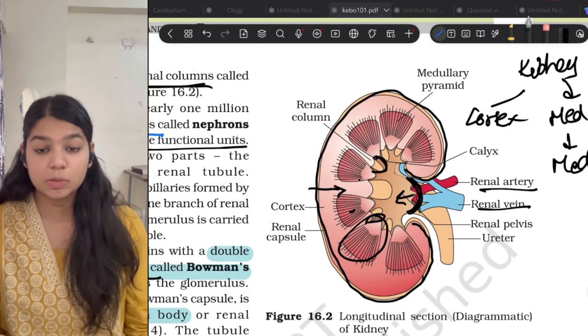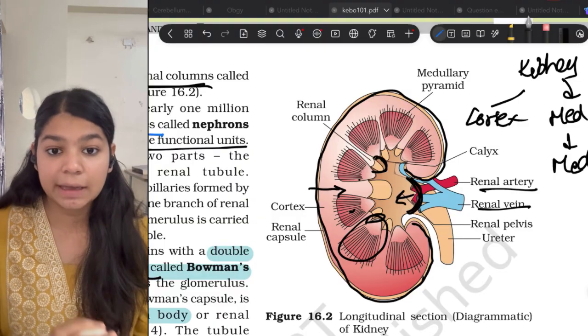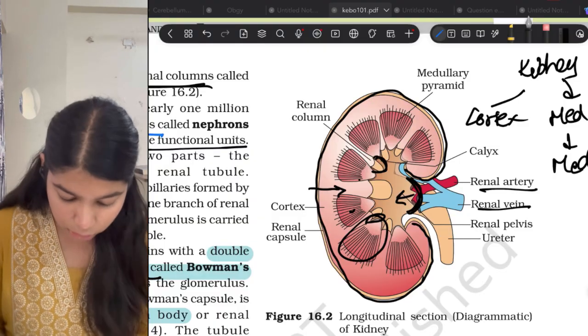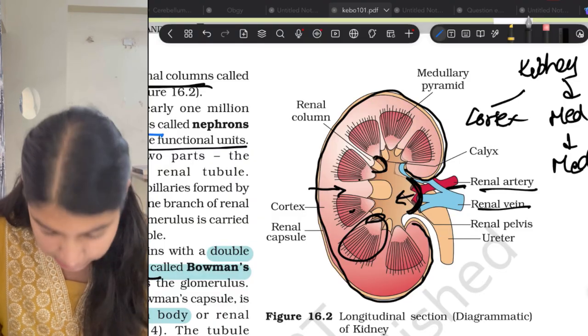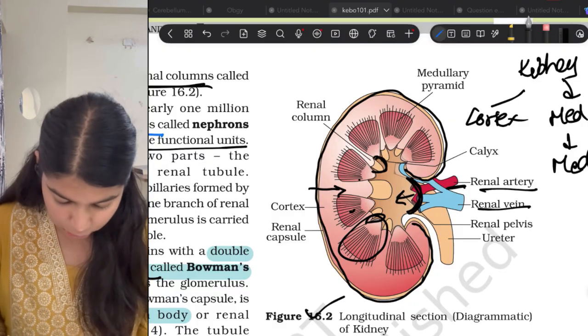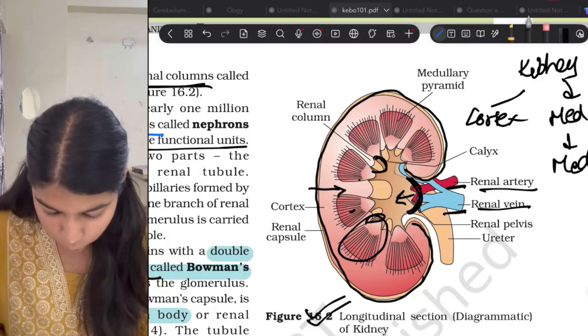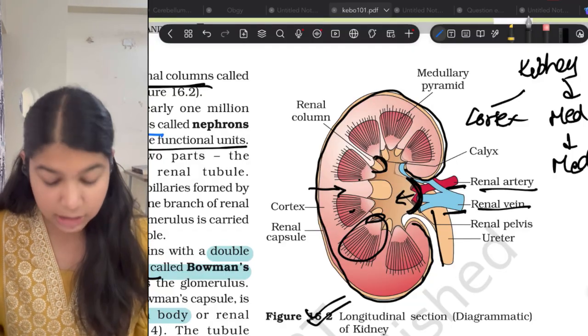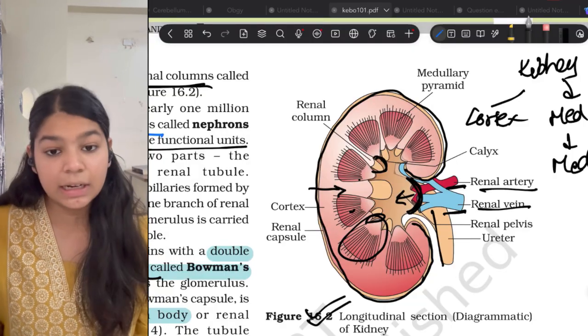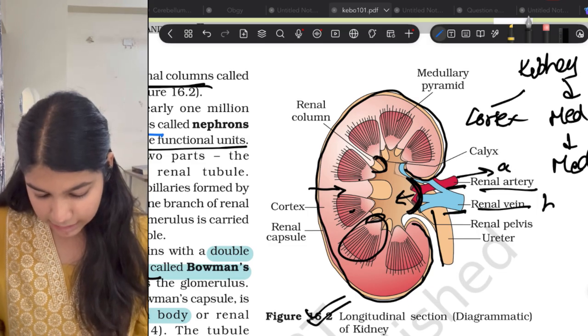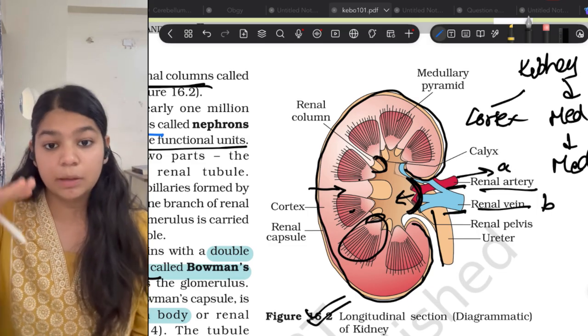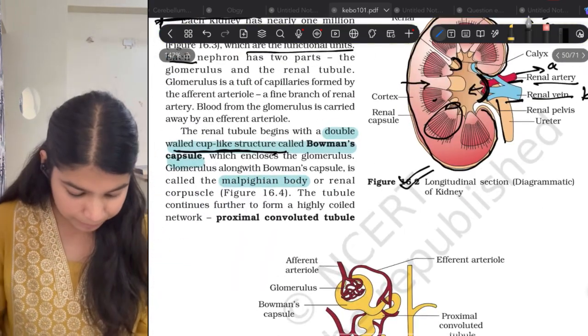Now here, by the color code of red and blue, you can clearly say which is artery and which is vein. But in the exam paper, the diagram will be colorless. So you should know that the uppermost is labeled as the renal artery in this diagram. Okay, so this diagram should be thorough. Uppermost is the renal artery, lowermost is the renal vein, while this is the ureter. So they will just give a colorless diagram and ask what is A, what is B. So you should know that uppermost is artery, lowermost is vein.